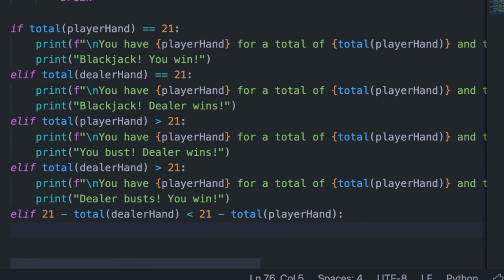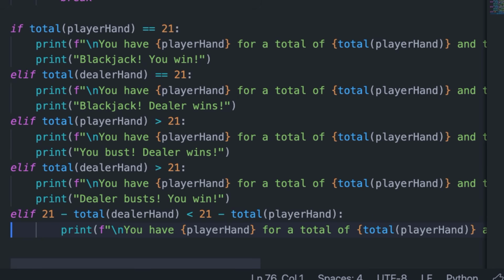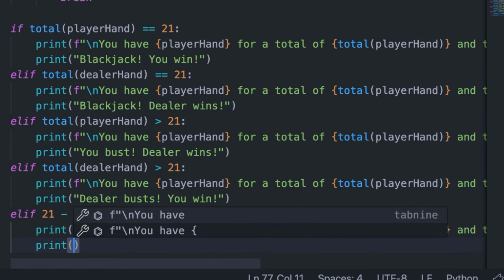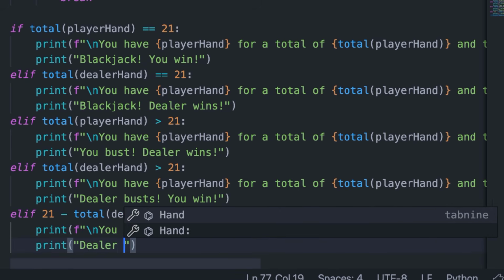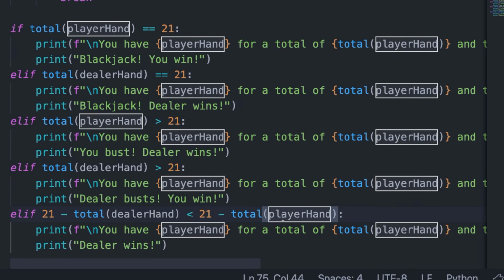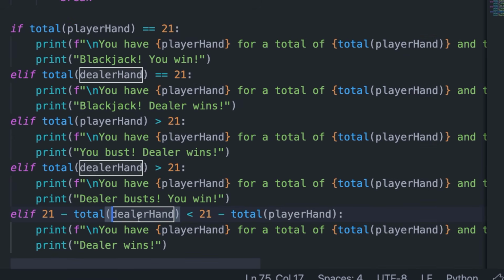then we can copy and paste the same thing as we did before, and then we can print that the dealer wins. As you can see, we're finding the difference, or the distance, between the dealer hand and the player hand from the goal of 21, and there's a greater distance for the player hand than the dealer hand, so we know that the dealer is actually closer to blackjack, or 21.